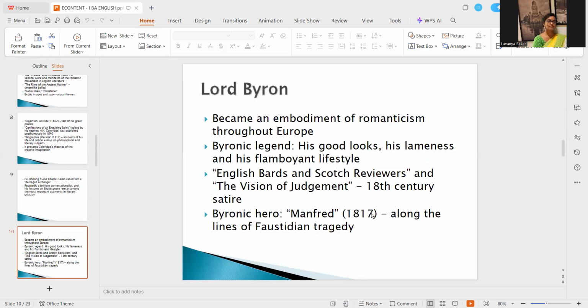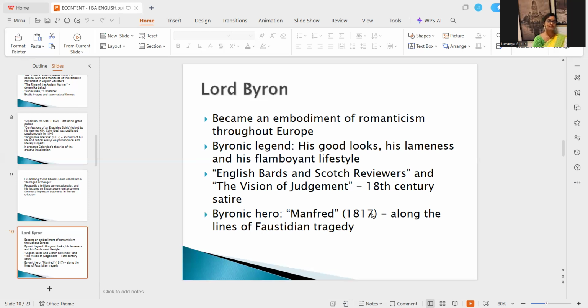Then comes Lord Byron. Lord Byron belongs to the second generation, as we have seen in the previous slide. The first generation comprised two writers, William Wordsworth and S.T. Coleridge. The second generation comprises Byron, Keats, and Shelley. Lord Byron is an embodiment of Romanticism throughout Europe, right? He became a legend. His legend was called the Byronic legend because of his good looks, his lameness, and his flamboyant lifestyle.